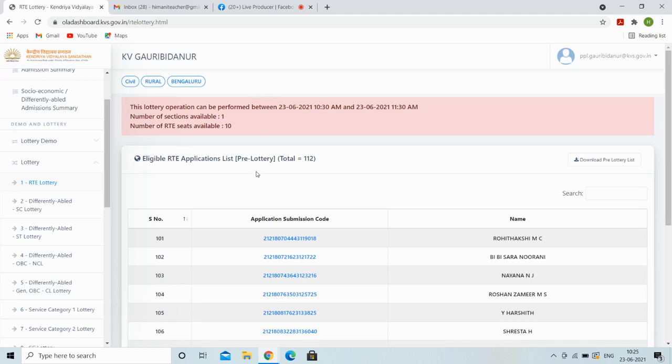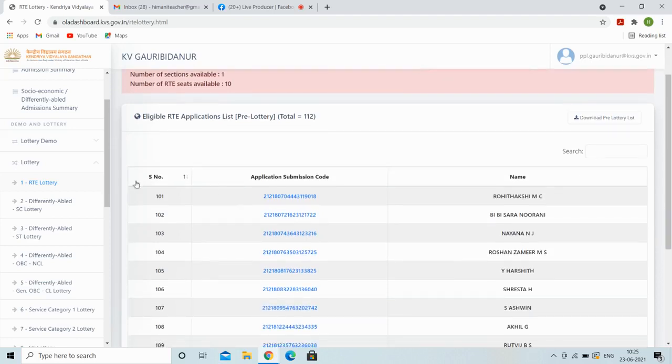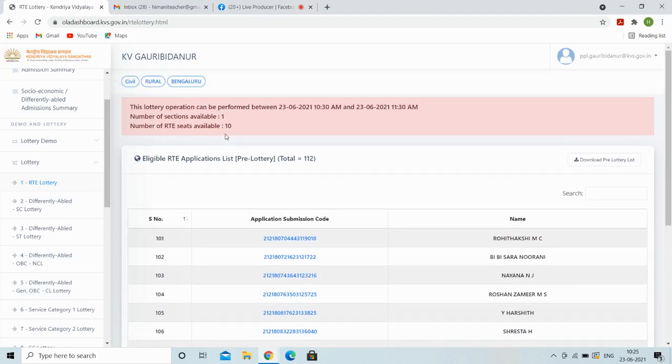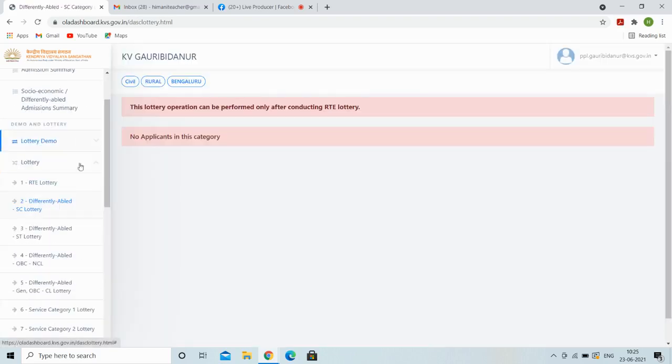Just a brief overview of the overall lottery process. First, we are going to conduct the lottery for RTE, in which a total number of 112 candidates have applied and the total number of seats is 10. Then we will conduct the lottery for differently abled, first in the SC category, second in the ST, third in the OBC.